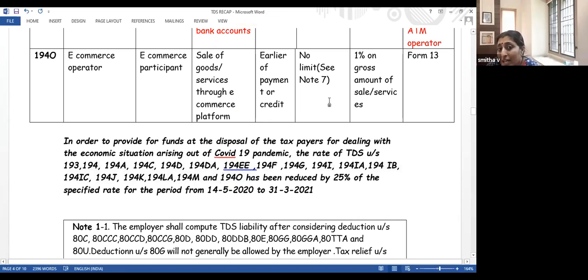So you have been asking me about lower tax deduction, whether it is applicable, but that is not applicable for all the sections. That is what I want to say. It's not 194M, it is 194N, Atulya.